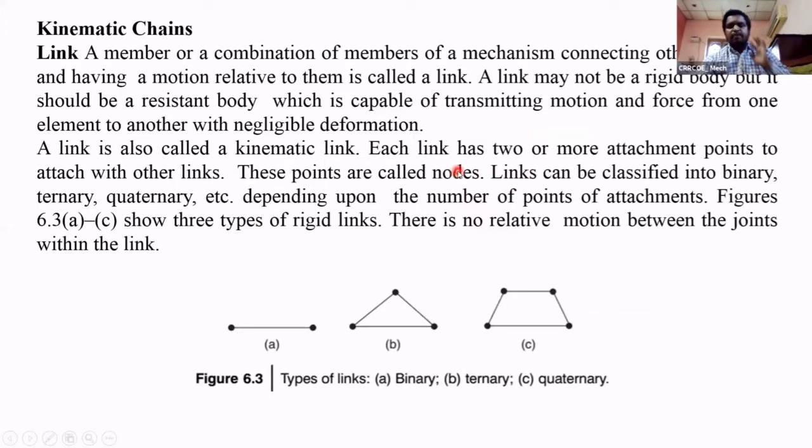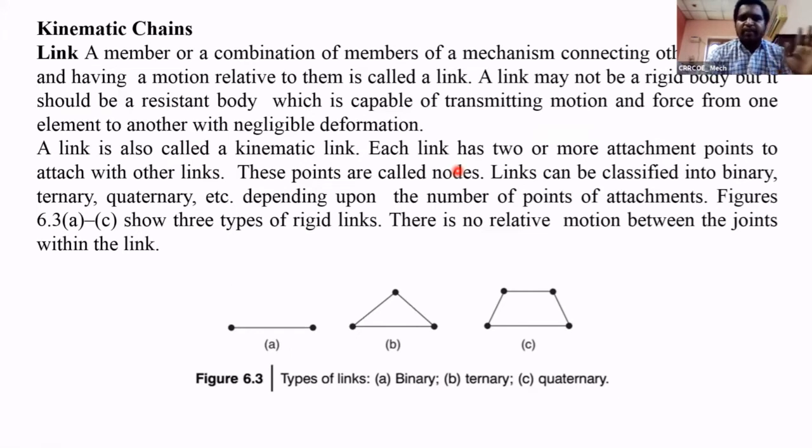Now we see about the kinematic chain. What is a link, what is a joint, what is a chain? What is a link? A link is a resistant body which is used for transmitting the motion or force from one element to another element. What is a link? A link is a rigid body or resistant body.